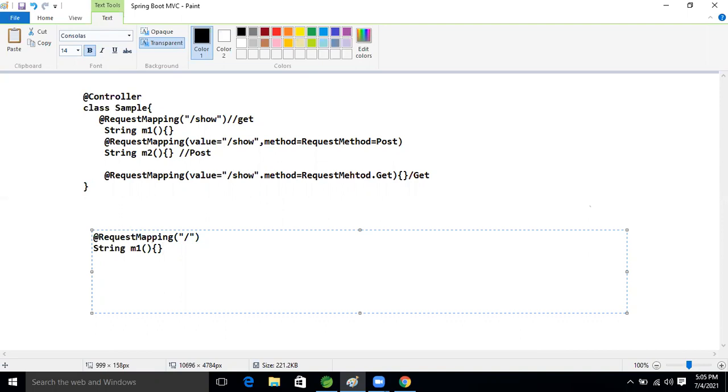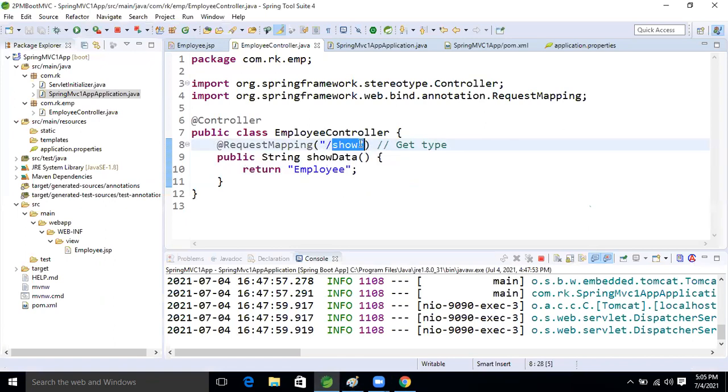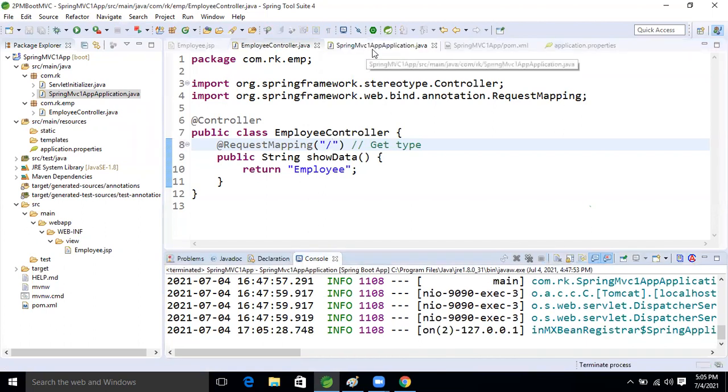Valid, we can take it even if the name is not mentioned. Now I'm removing this one, so let's stop the application and run one more time.